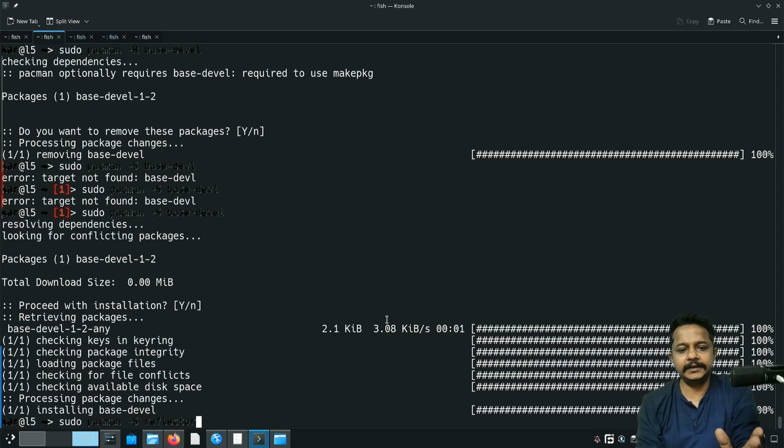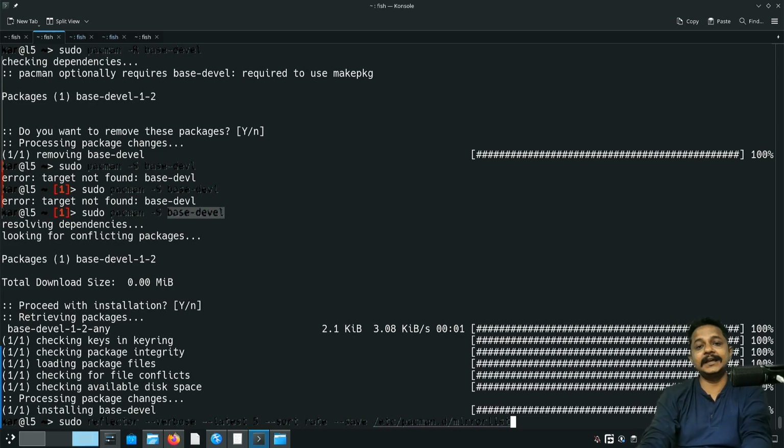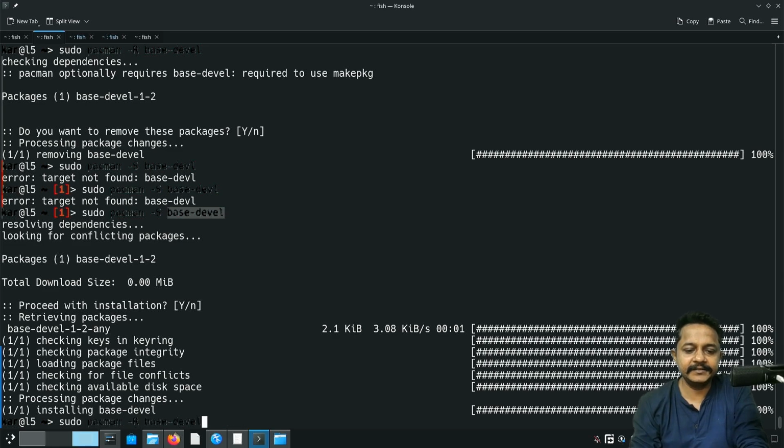It was a simple spelling mistake. As you see, base-devel and base devel. This was the mistake, but I had tried so many things, like installing reflector and setting up the reflector for the mirror list. I even checked the pacman mirror config files in case I had mistyped some mirror URLs, but there was no such thing; I just had the wrong spelling. Okay, as you see, pacman has successfully installed base-devel.